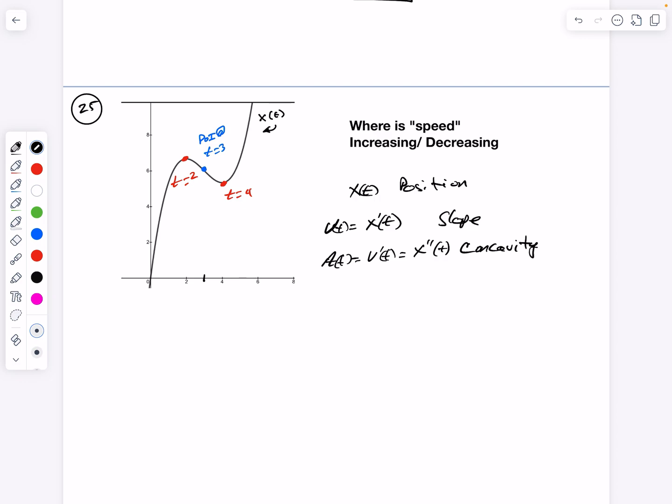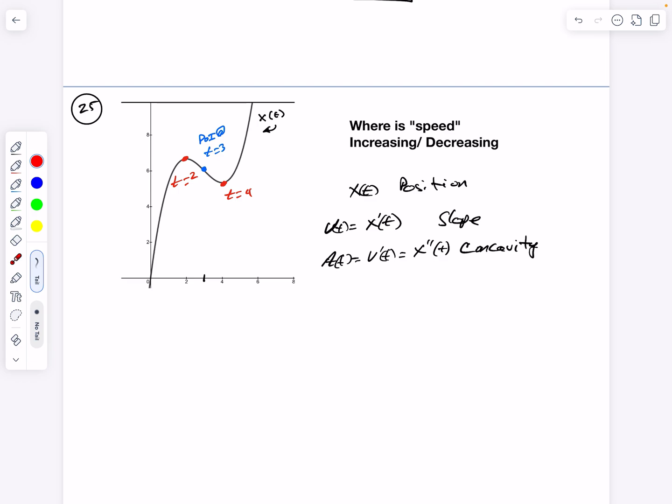So if I want to analyze the velocity, I check to see whether the graph is sloping up, sloping down, positive or negative slope. Increasing velocity, decreasing velocity. If I want to look at acceleration, I look at the second derivative of position, which is concavity. Concave down, acceleration is negative. Velocity is decreasing. And you can see here, it's very positive, a little bit less positive, 0, slightly negative, slightly negative. So that's what we're going to do.